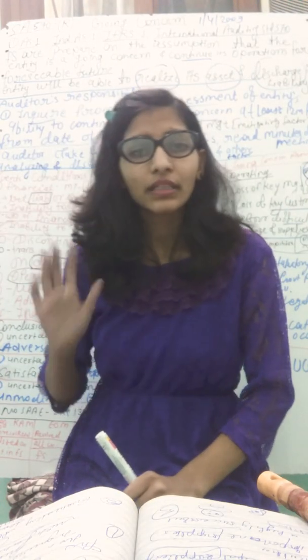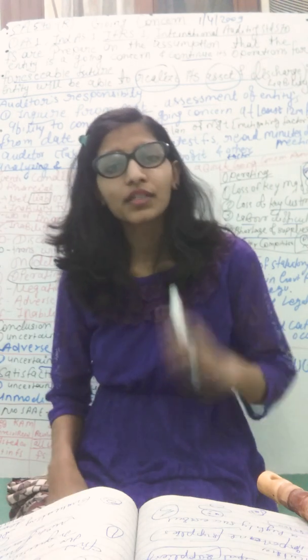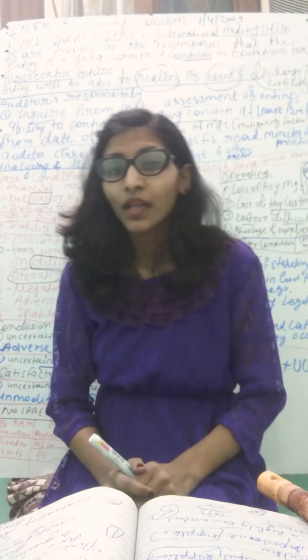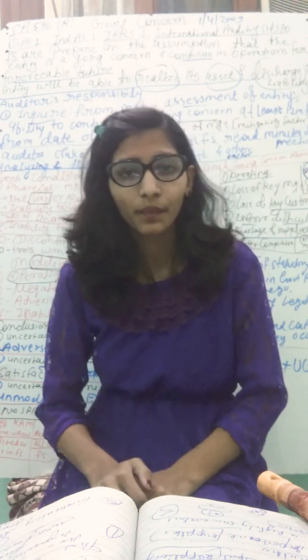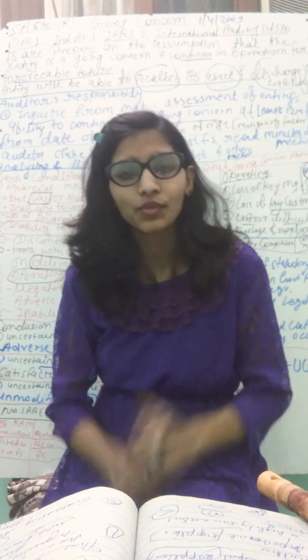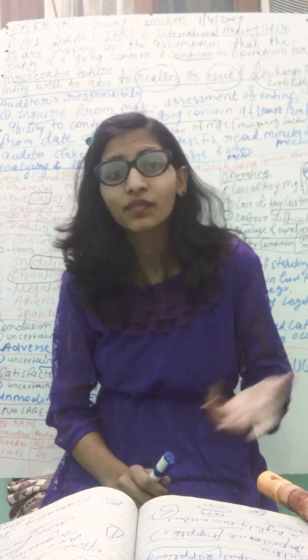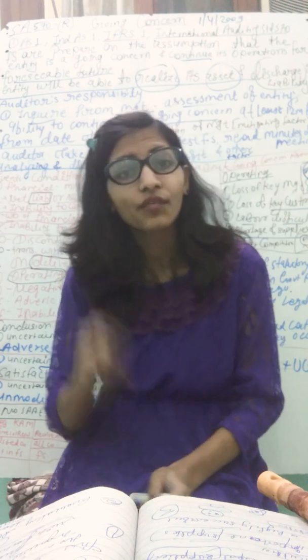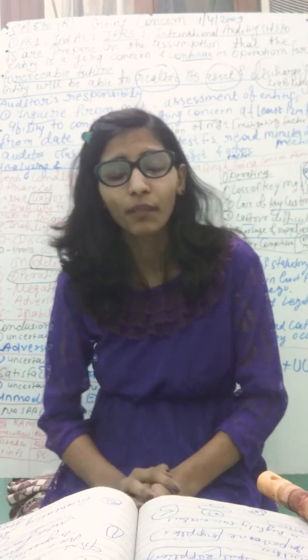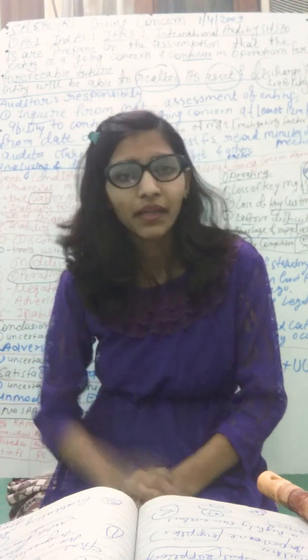One more point: now I discuss the difference between the key audit matter para and the emphasis of matter para, because there is big confusion about which matter we write in the key audit matter para, and which in the emphasis of matter para and other matter para.